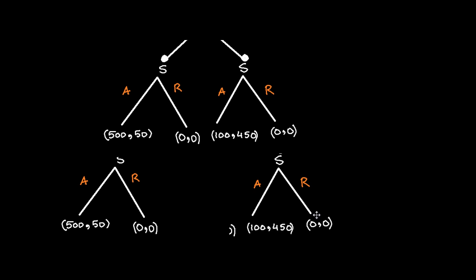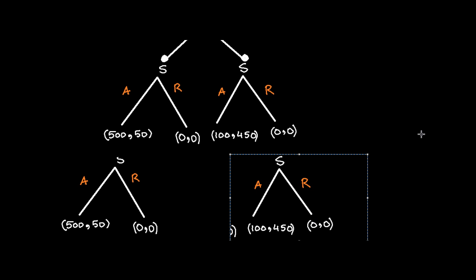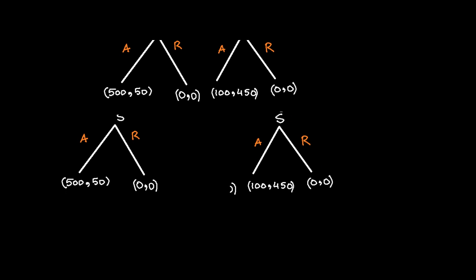Other subgame is this. Okay, now the first subgame: what will seller do if he has to compare between this 50 and 0? He will of course pick up 50. That means that he will pick up accept.